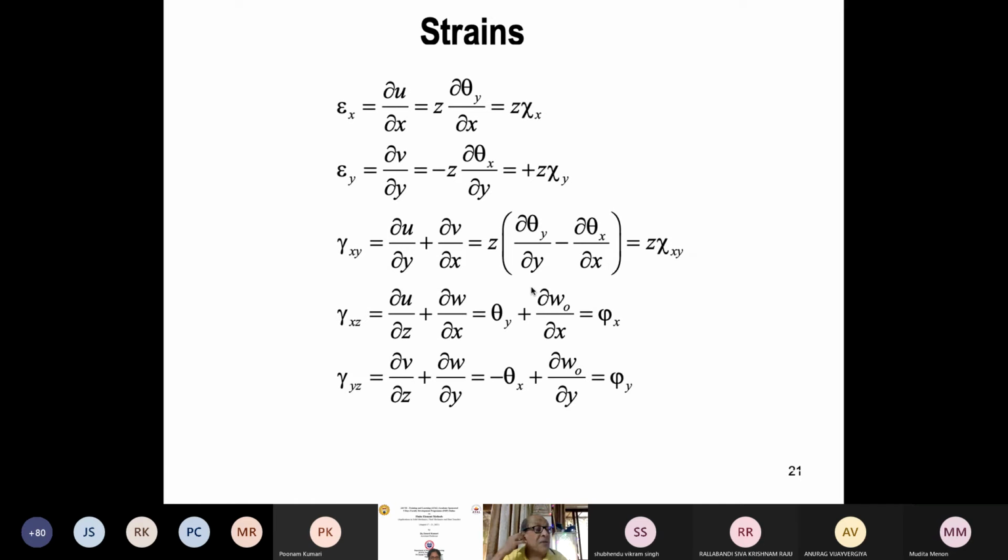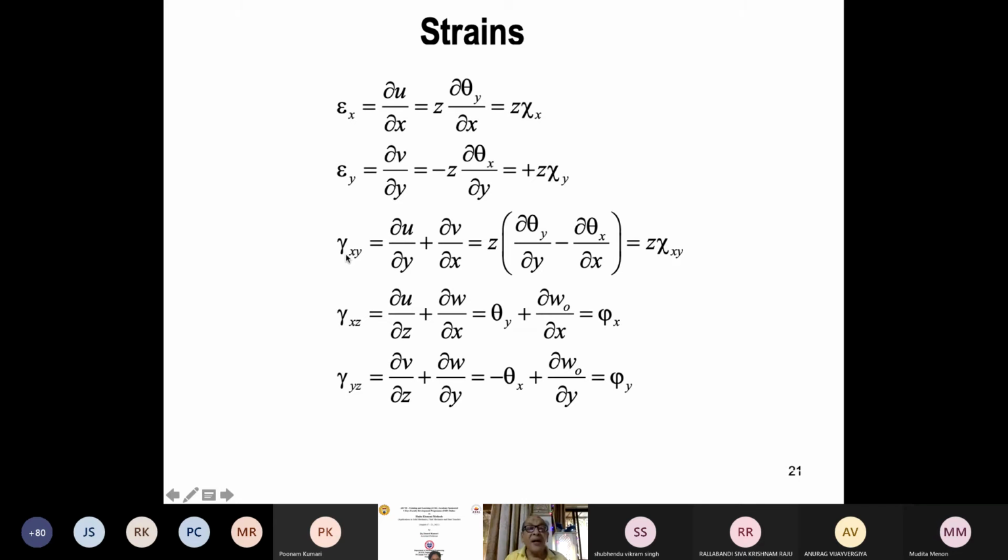After fixing your displacement, you go to strains. Strains are a simple matter: du by dx, so z times d theta y by dx. This rotation with respect to x is nothing but curvature in the xz plane. So I am writing here kappa x, because epsilon x means it is in the xz plane. Similarly, this one is minus d theta x by dy. The total thing I am calling kappa y.